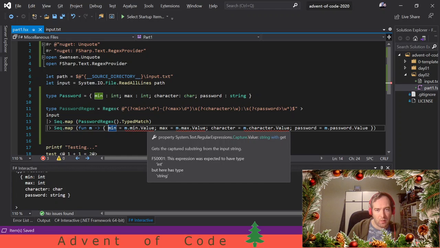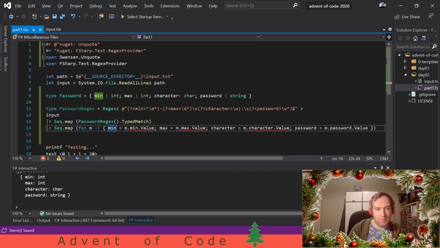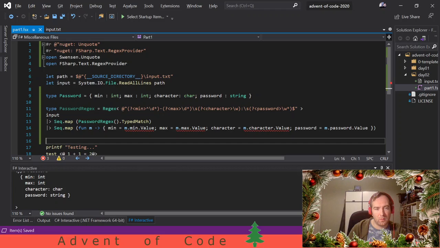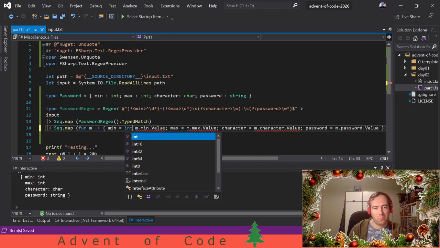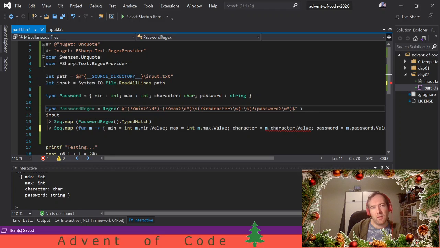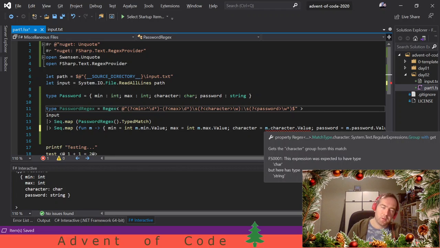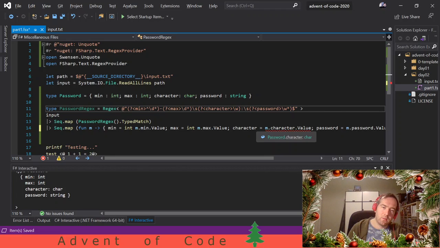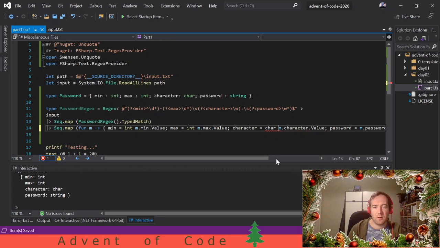So our min should be an int. Let's just parse the min string to an int. Max same. Character parsed as a string. Do we care? Yeah, we care. Can I do this? Let's see. Let's go over the first one.